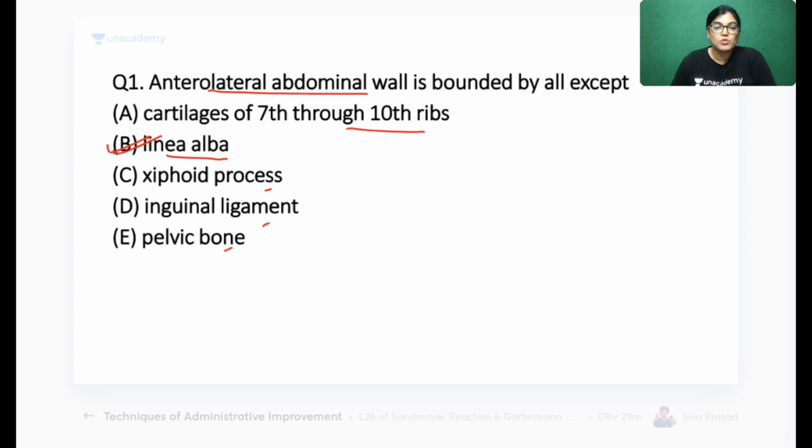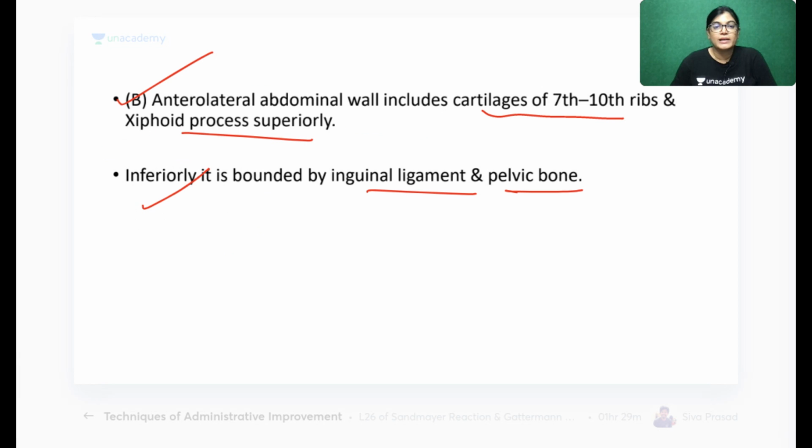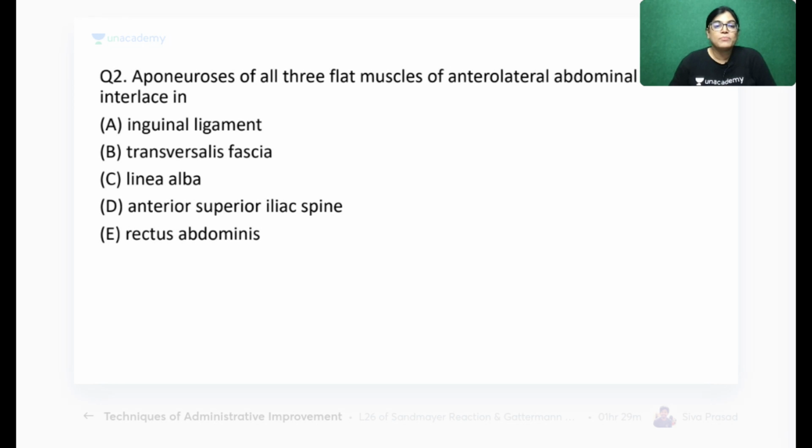Okay everyone, let's move on to the second MCQ. We are done with this one. B is the correct answer, and the explanation is also written, so I don't think there is any problem for revision. Question number two: aponeurosis of all three flat muscles of the anterolateral abdominal wall interlaces where? Where do these muscles interlace? It is an easy one. Five options are there, so mark the correct answer.